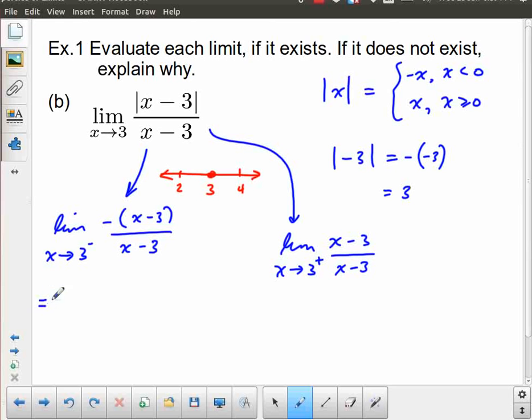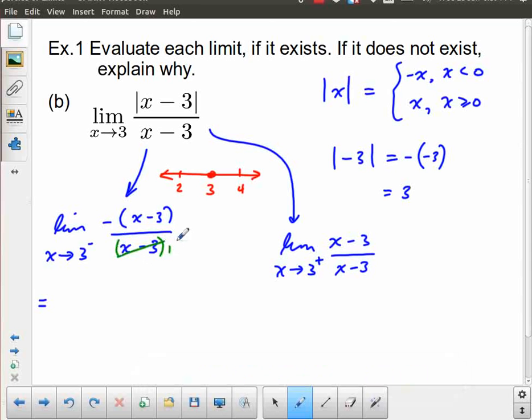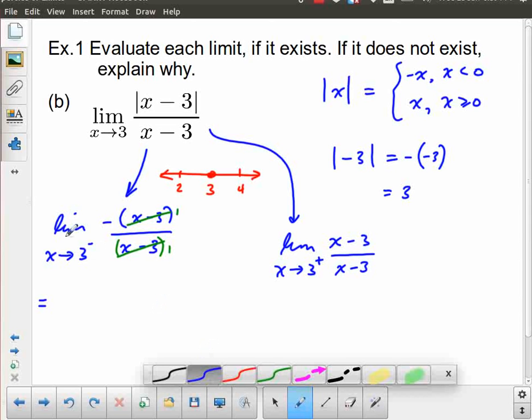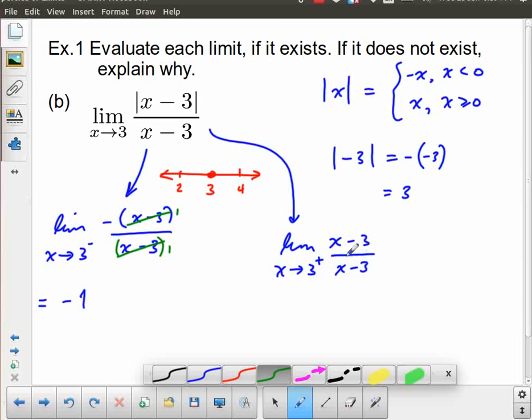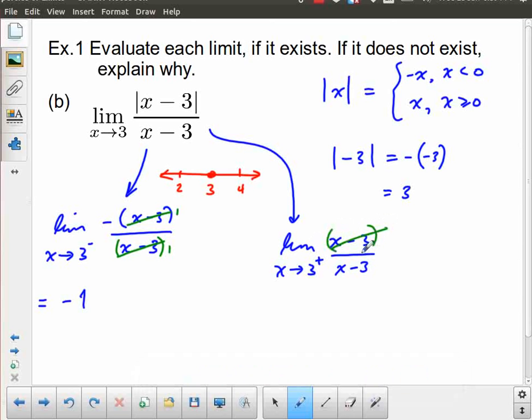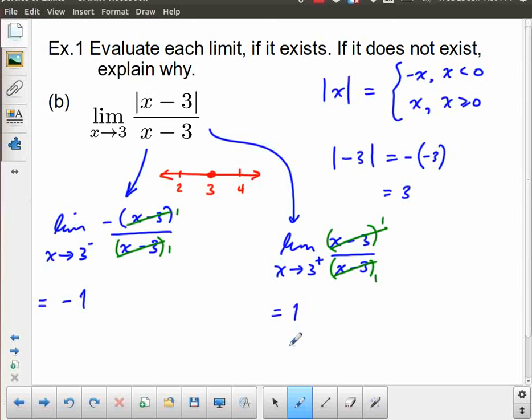Now I've chosen this so that it now falls apart very readily at this point, because I've got the factor x minus 3 here, and I've got the factor x minus 3 here. They go into each other once, leaving me with an answer, the limit as x approaches 3 from below. My answer in this one is just negative 1. Negative 1 over 1, which is negative 1. On the other hand, when I approach 3 from above, I have the factor x minus 3, which divides out with the factor x minus 3. It goes into each of those one time. And so this one is equal to positive 1.